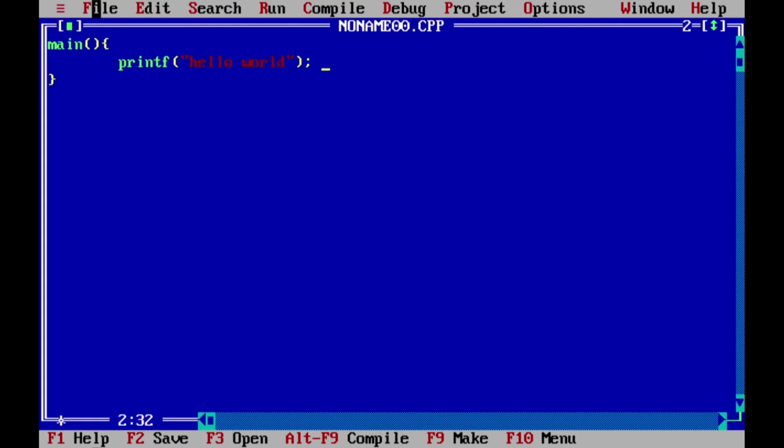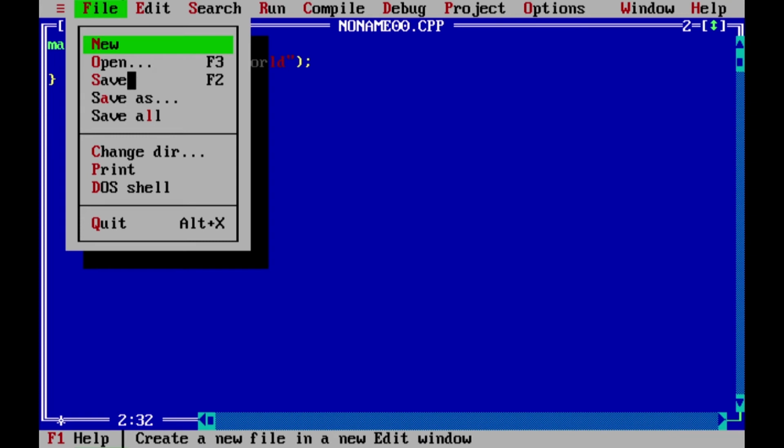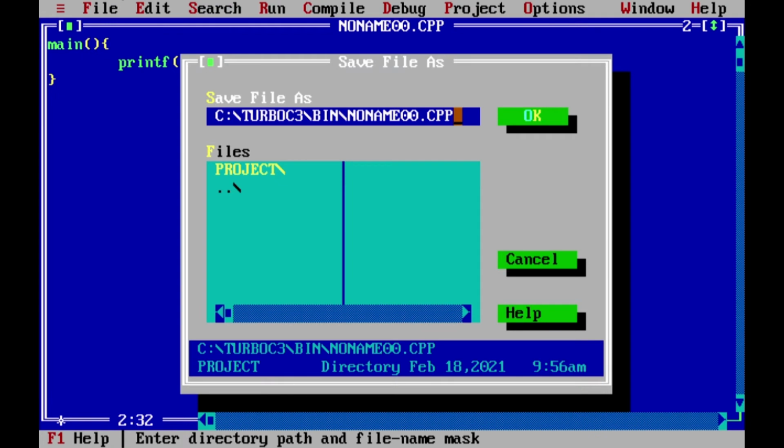Here you can save the file from the file menu and then save. Here you can see the shortcut key to save the file is F2. It will get saved in the bin folder.